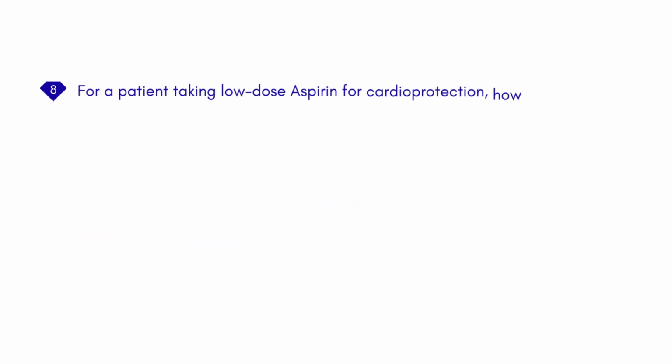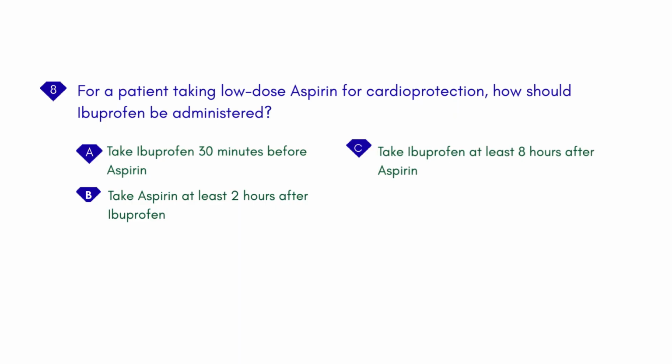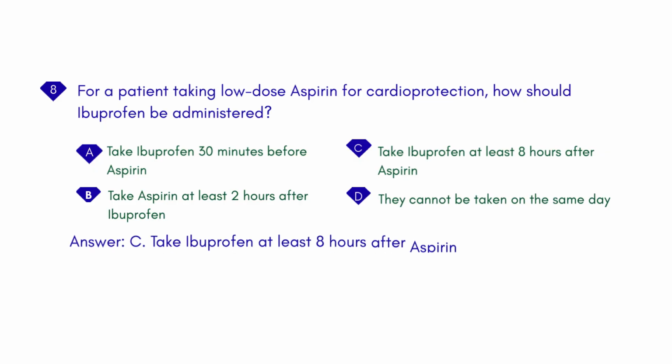For a patient taking low-dose aspirin for cardioprotection, how should ibuprofen be administered? A. Take ibuprofen 30 minutes before aspirin. B. Take aspirin at least 2 hours after ibuprofen. C. Take ibuprofen at least 8 hours after aspirin. D. They cannot be taken on the same day. Answer: C. Take ibuprofen at least 8 hours after aspirin.